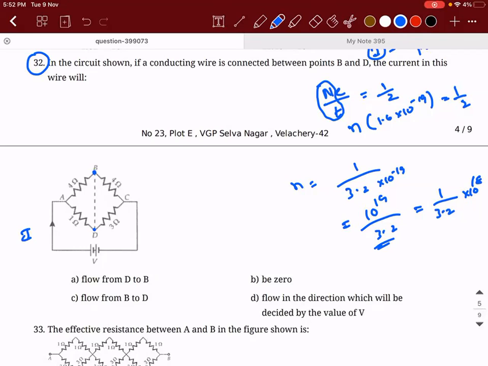In the circuit shown, if the conducting wire is connected between the points B and D, then the current in the wire will be... Okay, initially before B and D are connected, what will happen to this current? This current will go through this resistor and it will go here, right? So what is the current in the branch above, that is ABC? What is going to be the current in that branch?